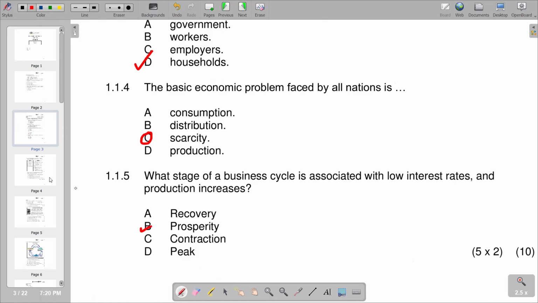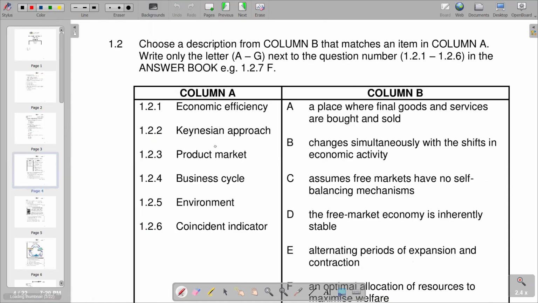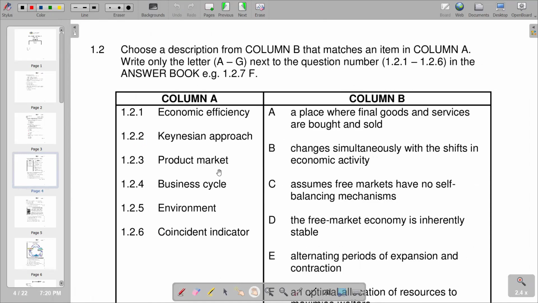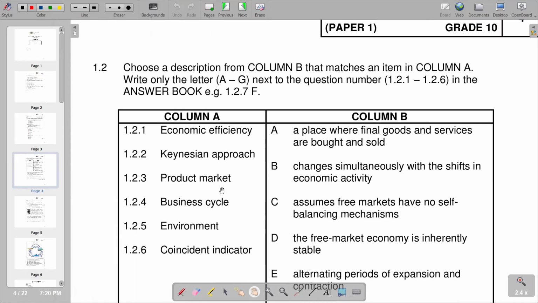And then moving on to the second part of our question, which is going to be 1.2, it reads, choose a description from column B that matches an item in column A. Write only the letter A to G next to the question number, that is 1.2.1 to 1.2.6 in the answer book. Then you are given column A, you are given column B.